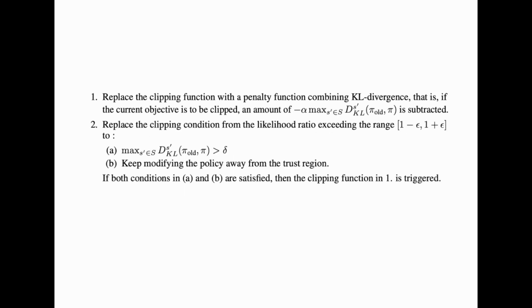Second, could PPO enforce a well-defined trust region constraint? By well-defined trust region constraint, we mean that the KL divergence is smaller than a certain delta. From theoretical analysis, we proved that the answer to both questions is no.